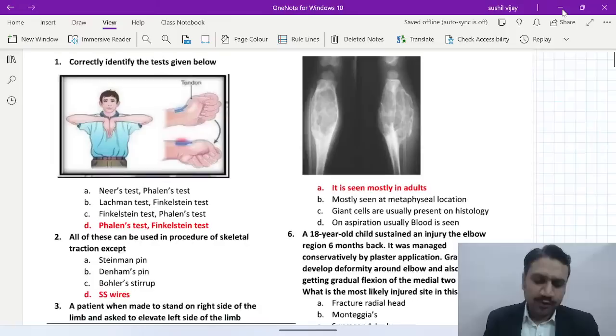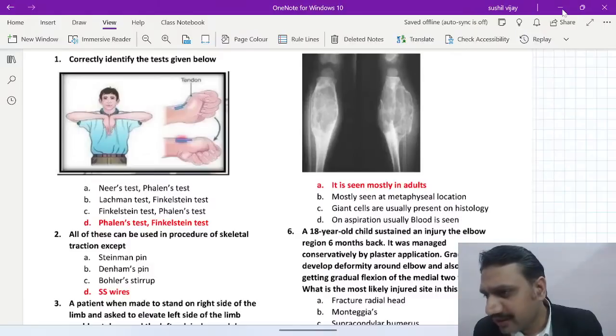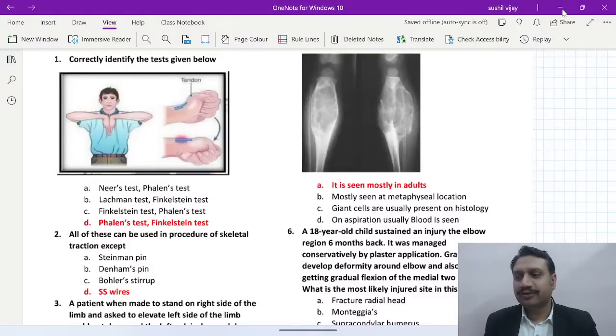Okay, so what do you think is the correct answer? So what is the correct way of doing it? Okay, please, let's not confuse it. I know there are certain app users of a particular platform who are putting the same question again and again. So I would say that let's keep it simple. There is a whole orthopedics which I can teach you for all the 3 years. So we are not doing PG in orthopedics, we are doing PGME preparation. Okay, so let's discuss. I'll take up your question as well.